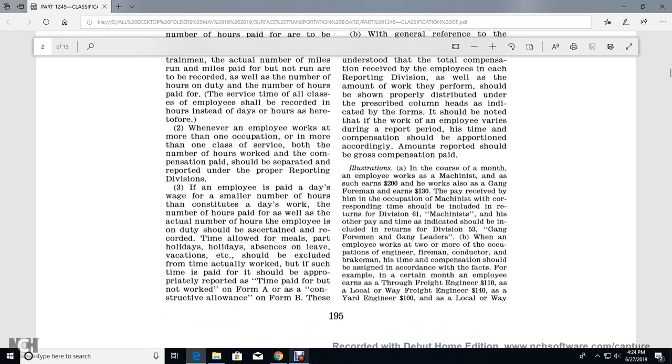Properly report divisions. If an employee is paid a day's wage for a smaller number of hours than constitutes a day of work, the number of hours paid, as well as the actual number of hours on duty, should be ascertained from the records. Time allowed for meals, holidays, absence on leave, vacations, and leisure should be excluded from the time actually worked. If such time is paid, it should be appropriately reported as time paid but not worked on Form A, and constructive allowance on Form B.